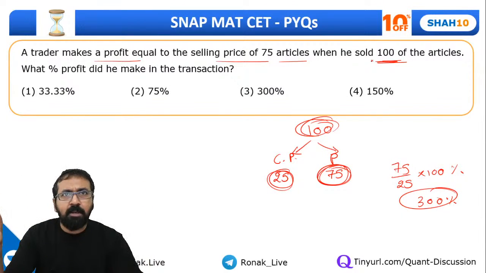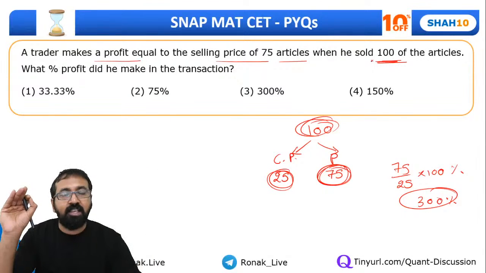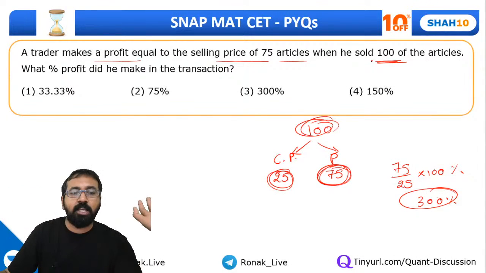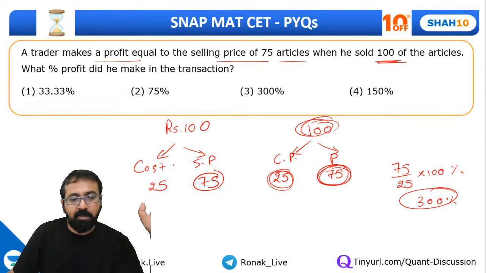In simple words, I'm getting a revenue of 100 rupees, out of which 75 is my profit and 25 is my cost. As simple as that.